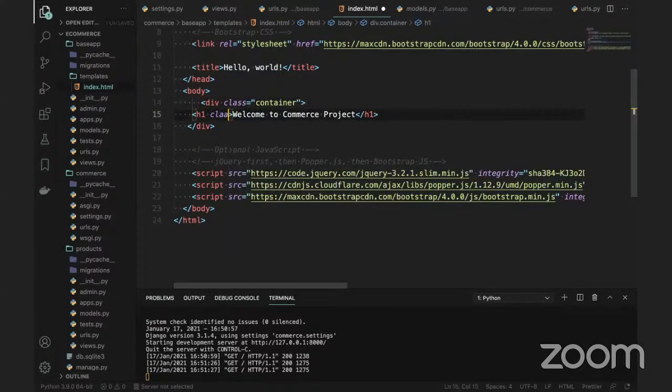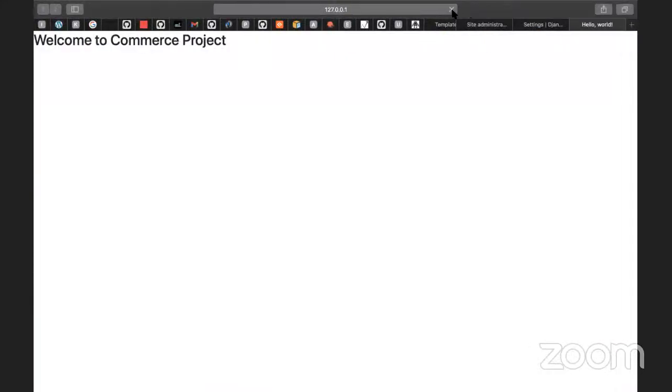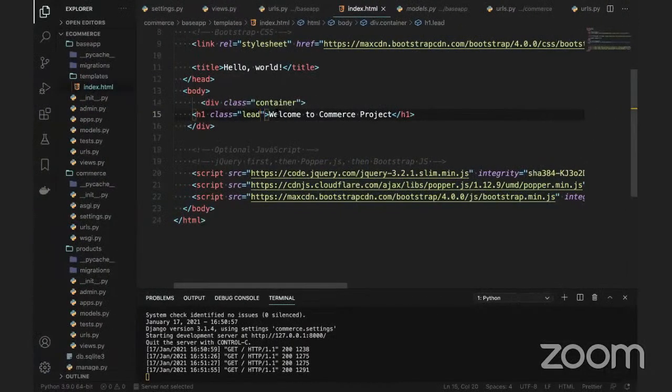Okay, for the class, we can mention here class, say lead. If you want to mention the lead, you can mention the lead and refresh the page, and it will come like this. And if you want to make it very bold also, we can do it. So there are many ways we can do it. It is all about HTML code. And if you don't want this one to be lead and you want H1 only, you can keep it, refresh the page, and we'll get this.